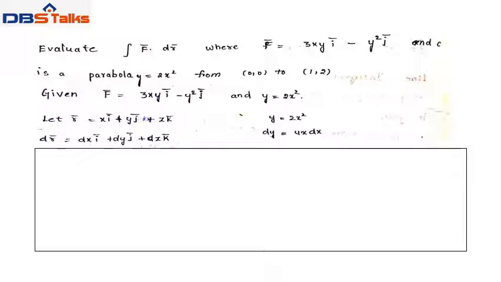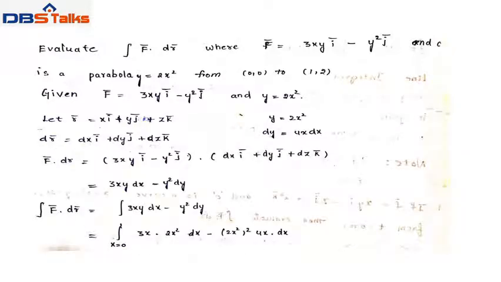Let the position vector r bar equal x i bar plus y j bar plus z k bar, and dr bar equal dx i bar plus dy j bar plus dz k bar. Given y equal to 2x square, which implies dy equal to 4x dx.